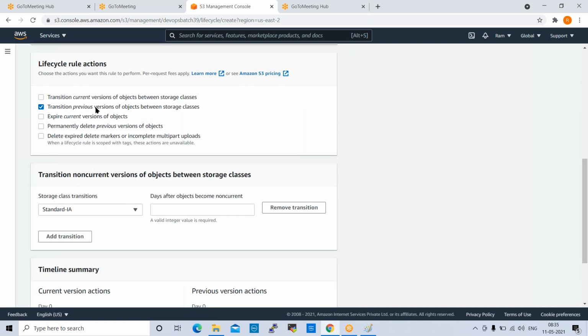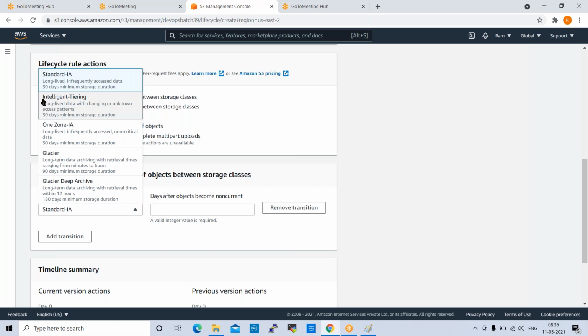I want to move previous versions of my data into some other storage classes, because I want to reduce my bucket data costing. If I select transition previous versions of object between storage classes, it will ask you different options here. Storage class transitions: Standard IA means a bit costlier storage. Intelligent tiering is also a bit costlier. One Zone IA is also a bit costlier storage. Glacier is cheaper storage.